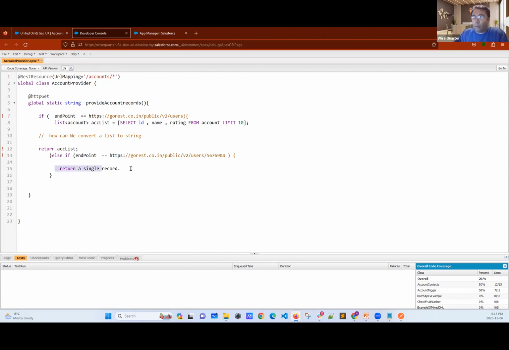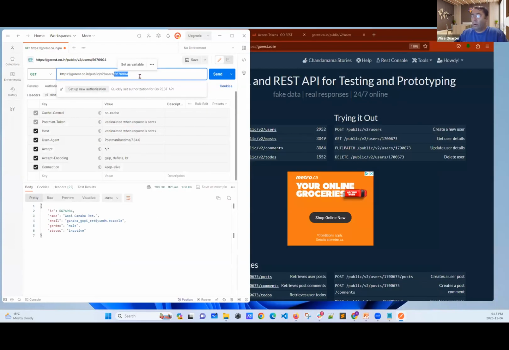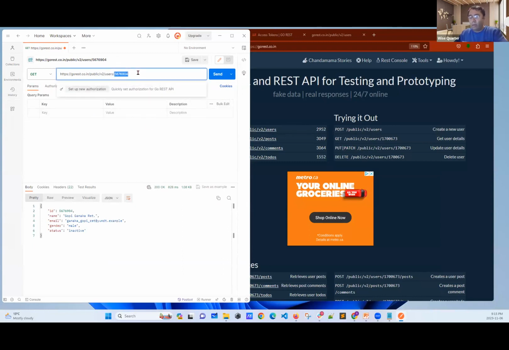But we don't know how to write this for now. We are going to learn. Okay, now let's continue. Good, we got it. They have 2 different records. Everything seems cool.